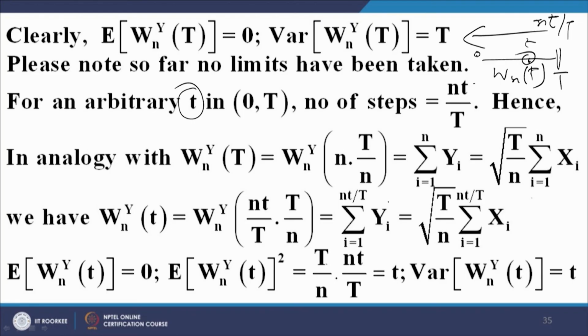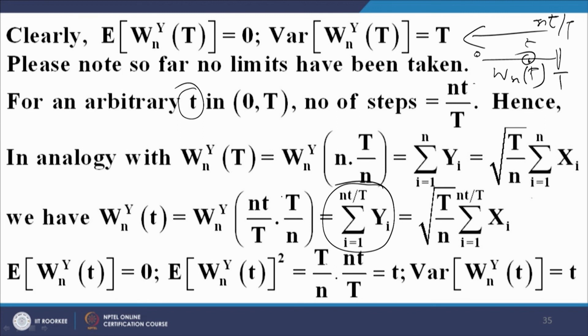In fact, the number of yi's we need is equal to the number of the jumps, and how many are the number of jumps? n t upon capital T. So, the number of y variables that we need is n t upon capital T. That is precisely what is given here, and the rest of it is as in the previous case.